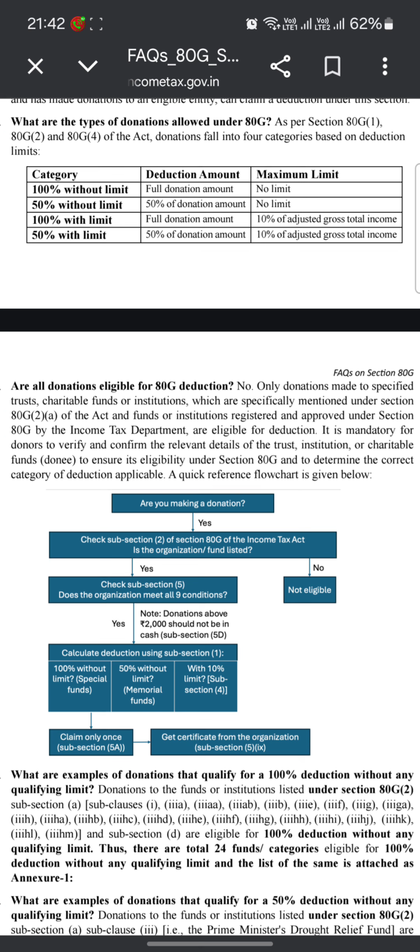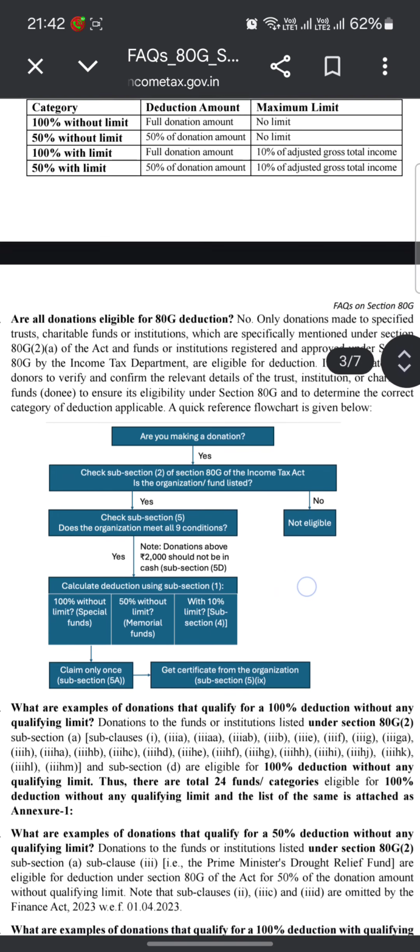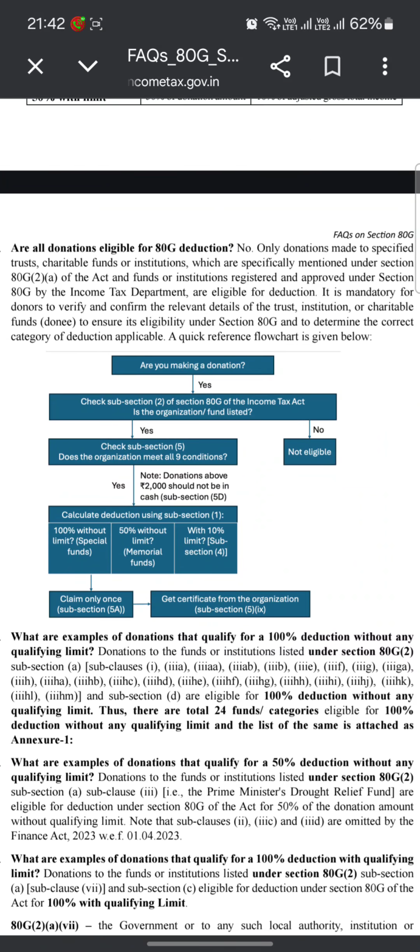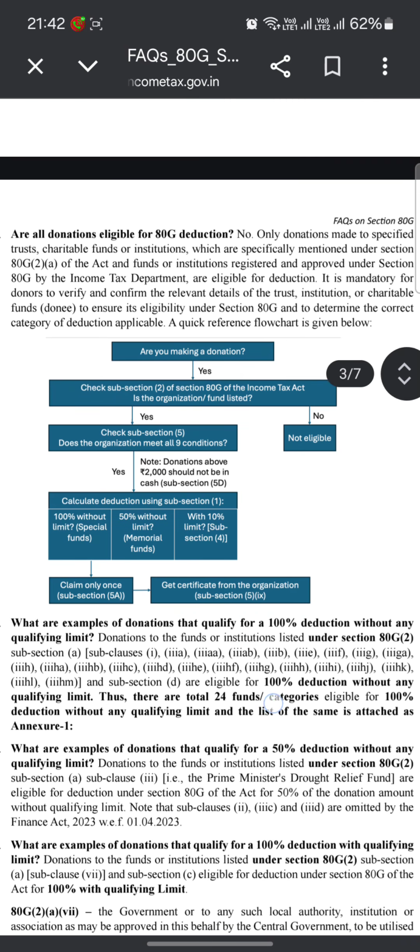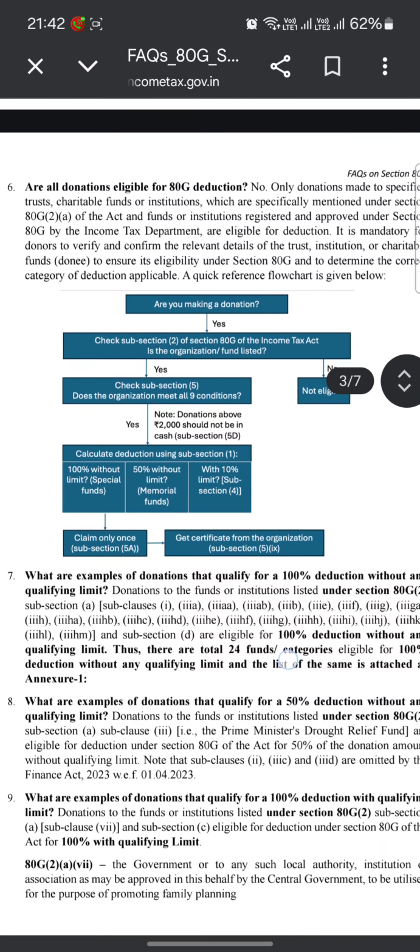If no, they are not eligible; calculate the deduction using subsection 1. 100% without limit for special funds, and 50% without limit for memorial funds. 10% limit, subsection 4. Claim only once, subsection 5A. Get a certificate from the organization, subsection 5(1).